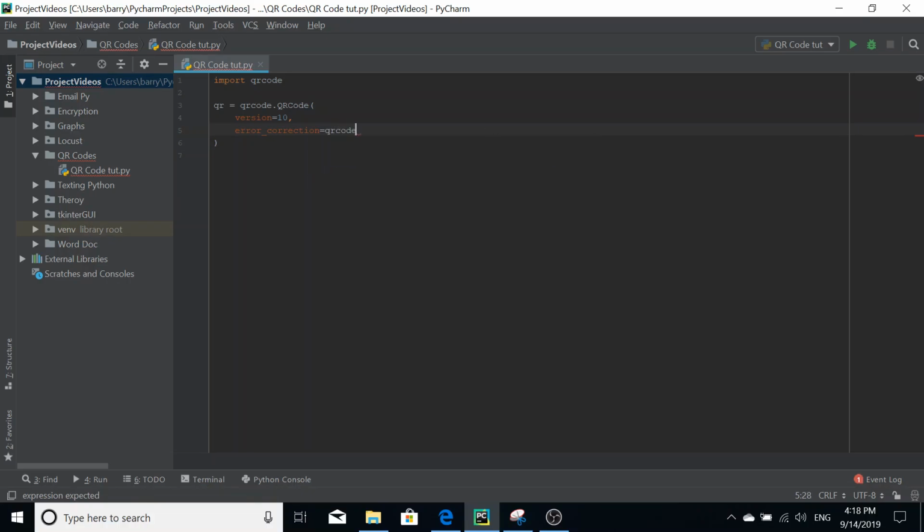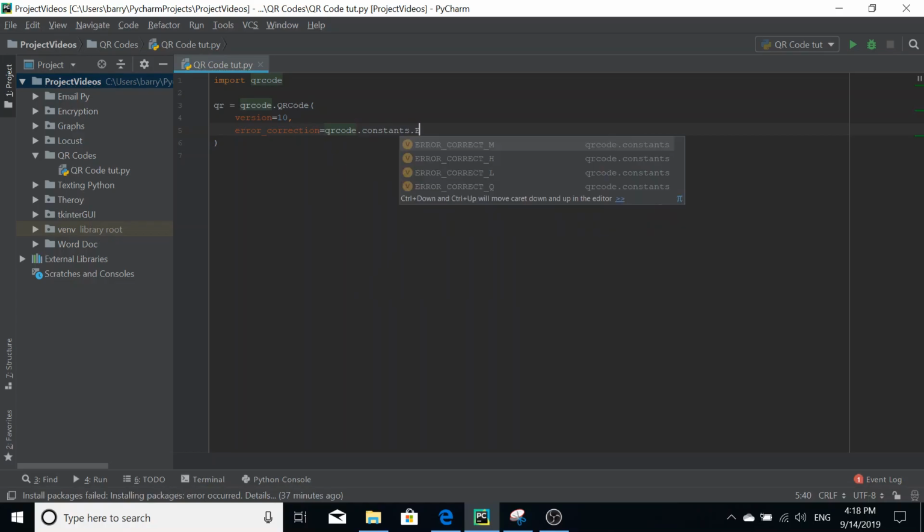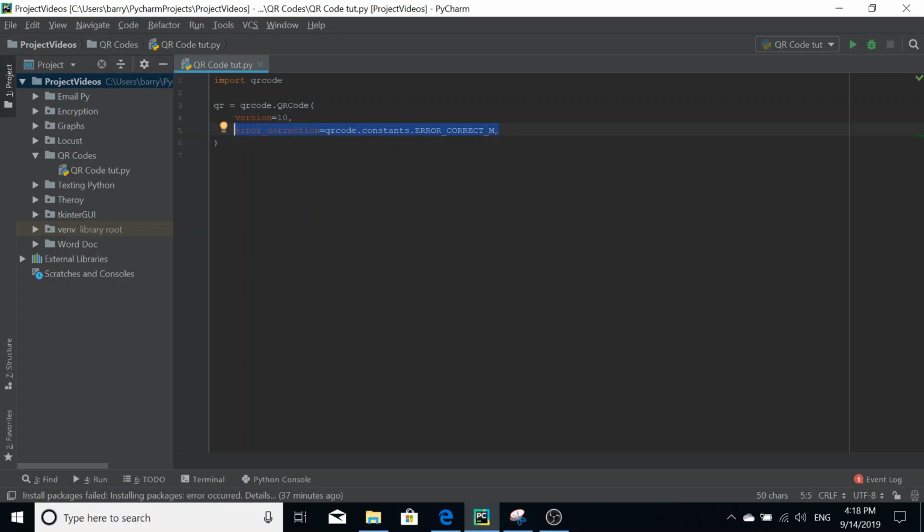So we're just gonna define that there. Sorry, hold on. Error constant there, M. There we go. Even if you leave this parameter out, it will default to this error code M there. So that will be that. Again, not an expert on the error correction bit there.